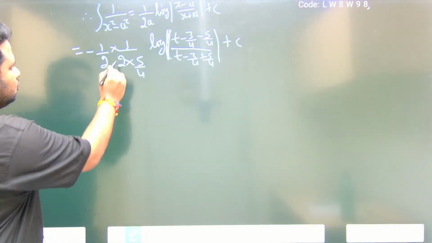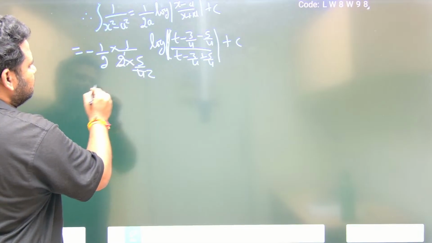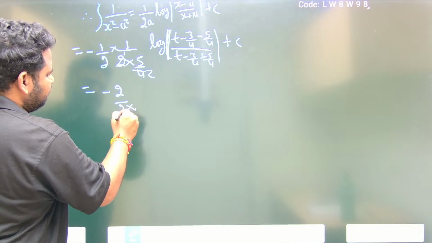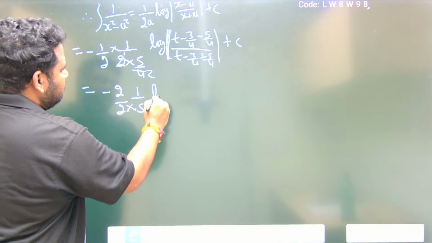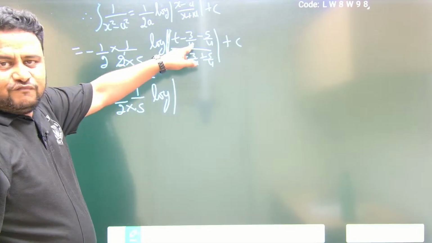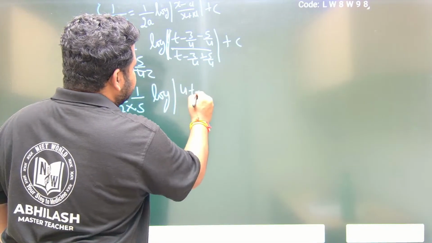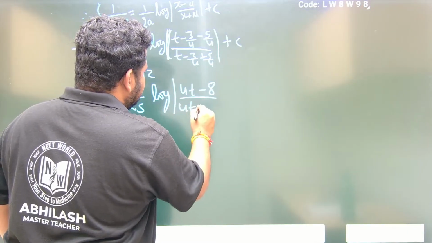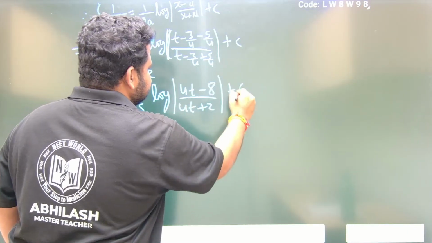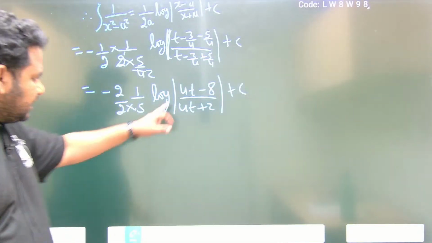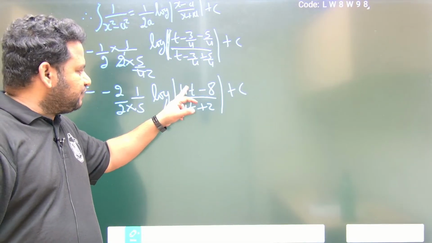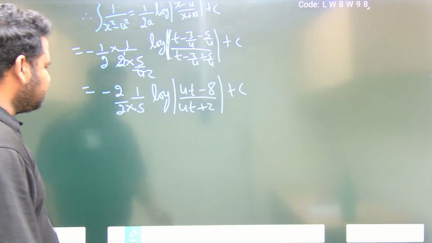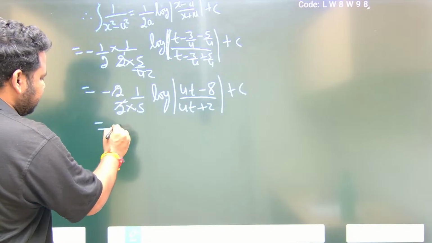Now see here, 2 ones are 2, 2 twos are 4, so this 2 will go up, giving minus 1 by 5 into log of. If I take the LCM, this will be 4t minus 3 minus 5, that is 4t minus 8, and 4t plus 2, plus c. Now I can take 2 common: this will become 2t minus 4 over 2t plus 1, so the 2 will get cancelled. This will be minus 1 by 5.